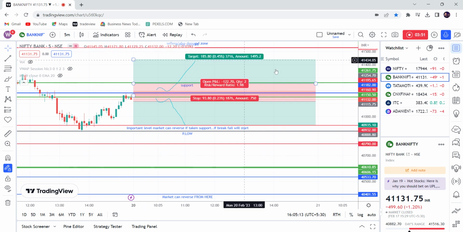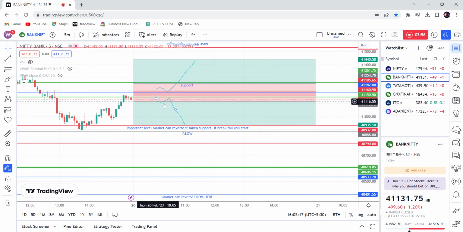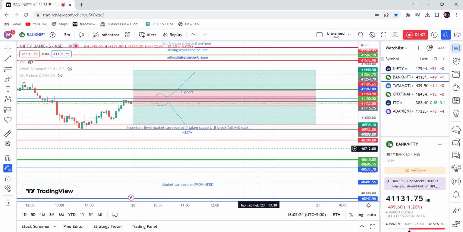For Monday, you can check from here. These levels I have explained in previous videos. Please watch them, and let me know whether you have watched the pre-market and post-market videos, and whether the levels are useful for you on your trading journey. If you have any queries or any other topics you want to know, please let me know in the comments so that I can explain them in upcoming videos.